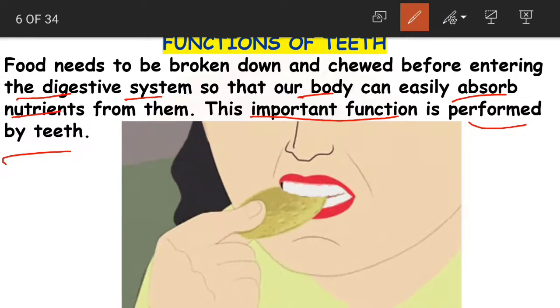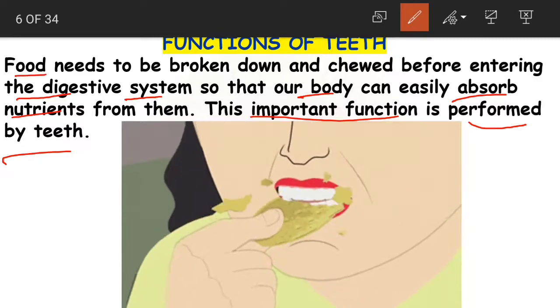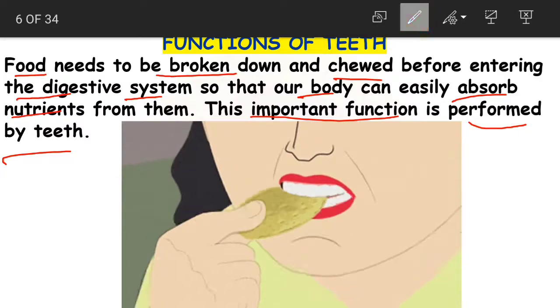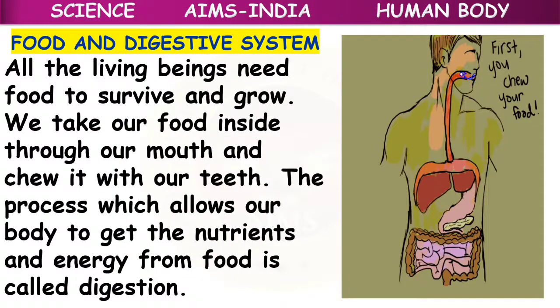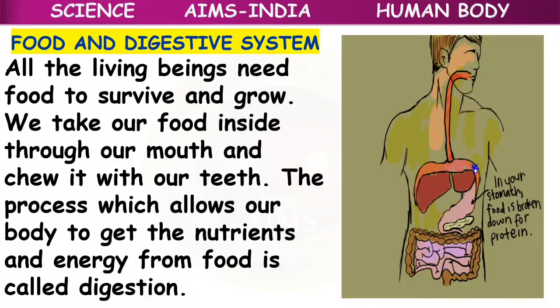Clear? So what is the main function of the teeth? The food is going to break down and is going to be chewed before entering the digestive system. Clear, children? Now, because we are talking about the digestive system, see how it is here in the picture.